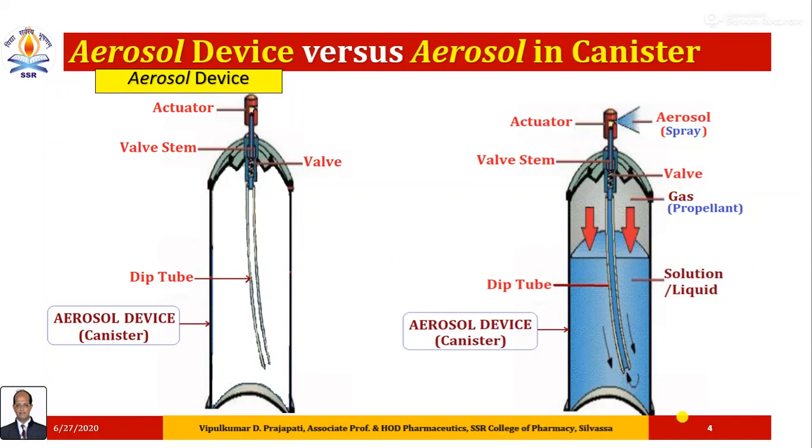So this second image indicates the content of aerosol with the aerosol device. So it is aerosol in aerosol device. When we press the actuator, the propellant, which is commonly known as the heart of the aerosol product, creates pressure to emit the contents which are present inside the aerosol device in the form of spray or mist.